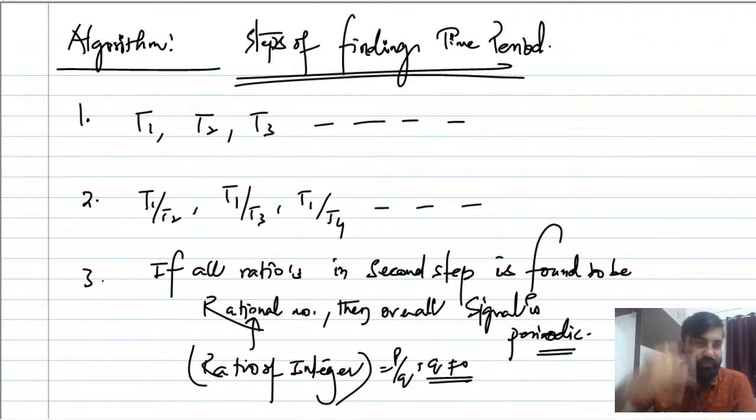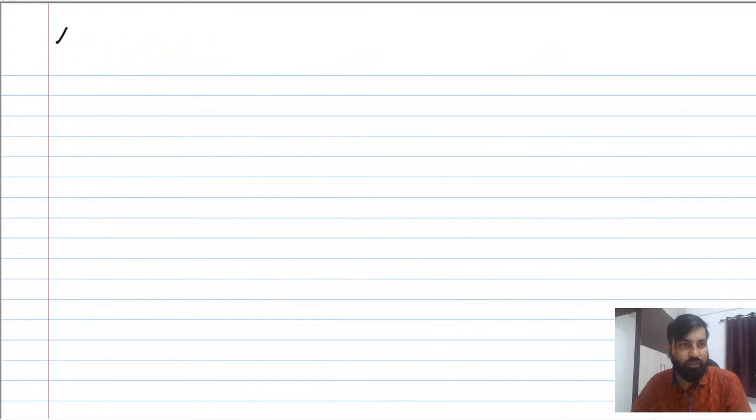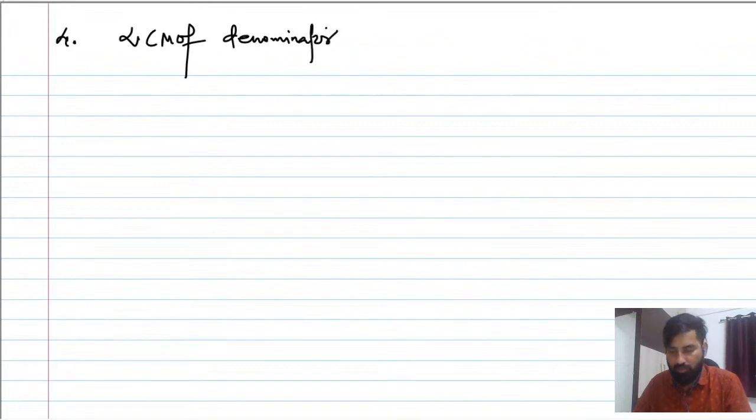So these are the steps you have to perform. Once you have investigated that the given overall signal is periodic, you can find the fundamental period. The fourth step is to take the LCM of the denominators of the second step.